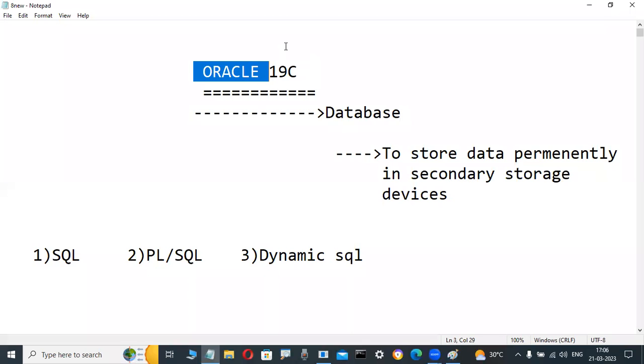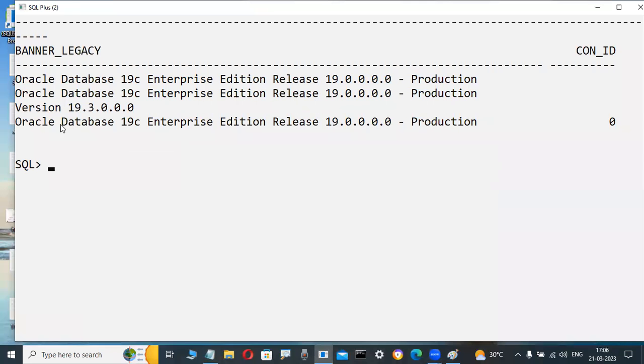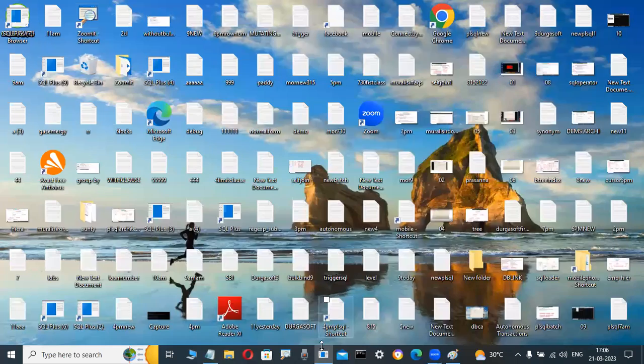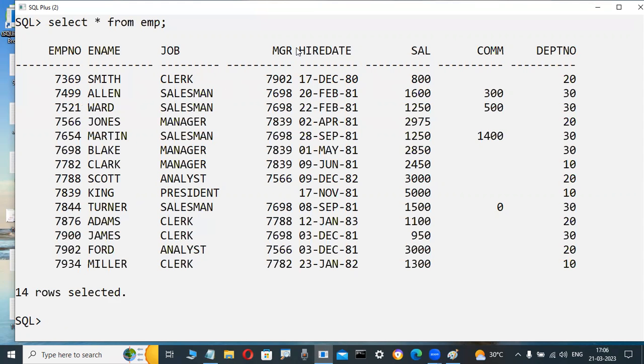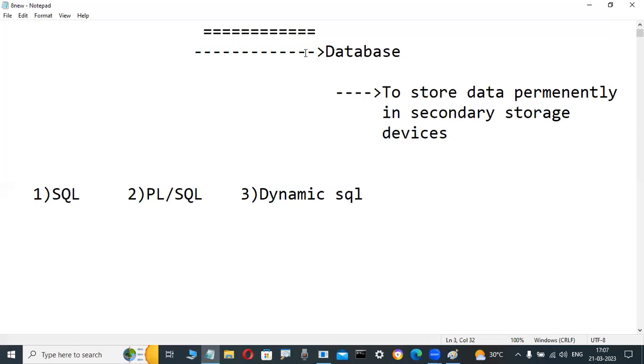Oracle is a product from Oracle Corporation. 19c is a version number. What type of product is Oracle? A database product. The purpose of this type of database product is to store data, permanently. It stores a structured collection of data, in an organized manner, in table format only. And also, as I said yesterday, permanent data.